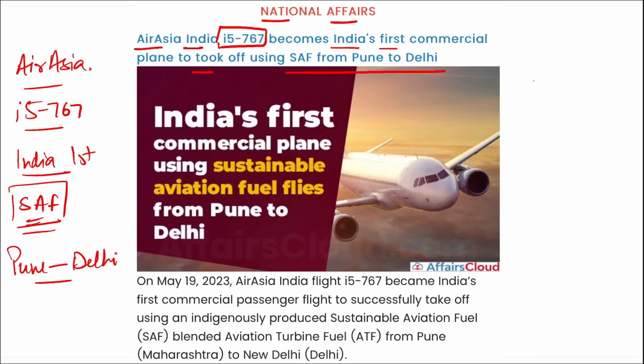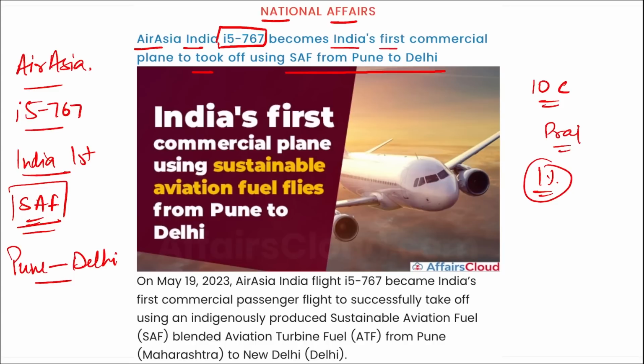Correct? Here this sustainable aviation fuel was supplied by Indian Oil Corporation in partnership with Praj Industries. Correct? Apart from this, remember SAF blending up to 1% has been used in this flight as a demonstration mode.